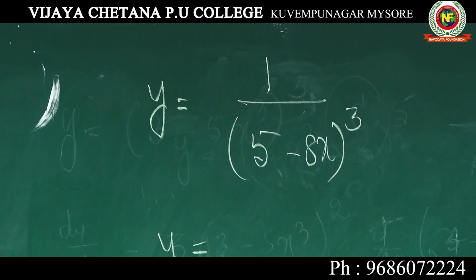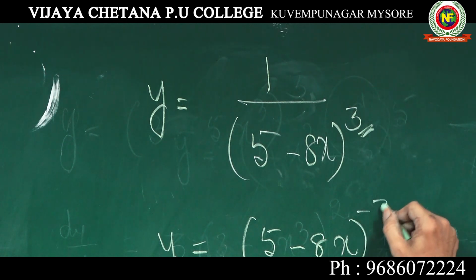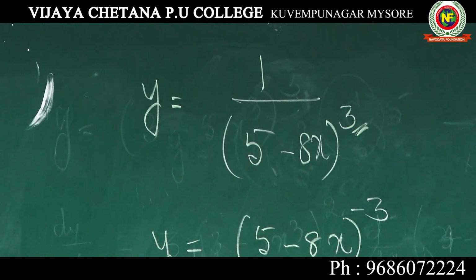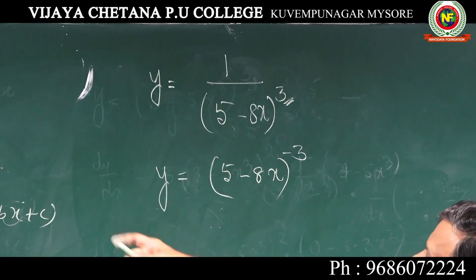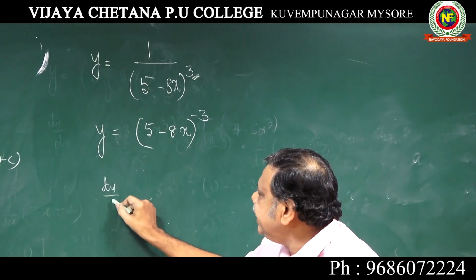Y is equal to, when you shift this to the upper side, 5 minus 8x to the power of minus 3. You should note, when you take it up, you should change the sign of the index. This is x to the power of minus 3. Now you start differentiating.